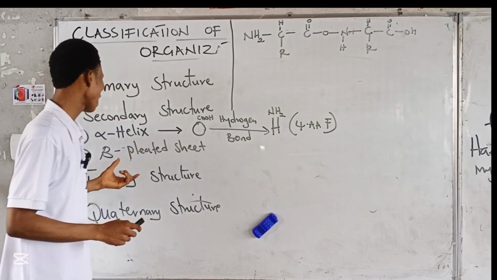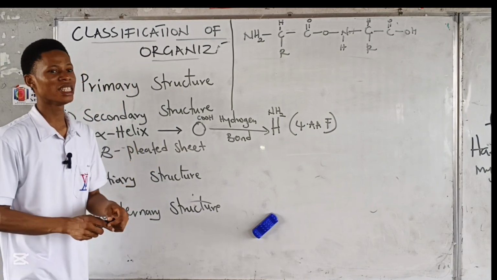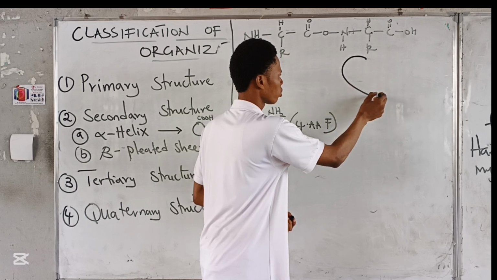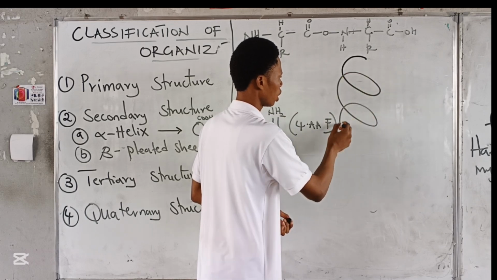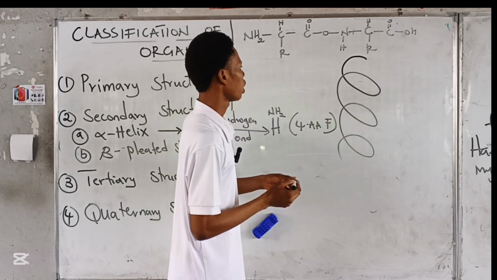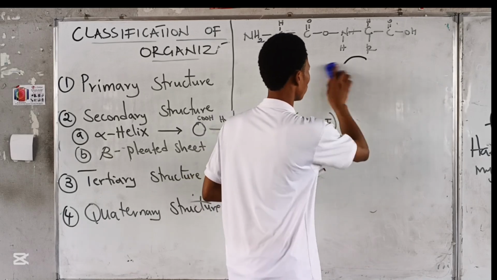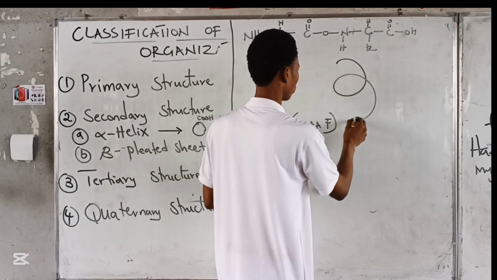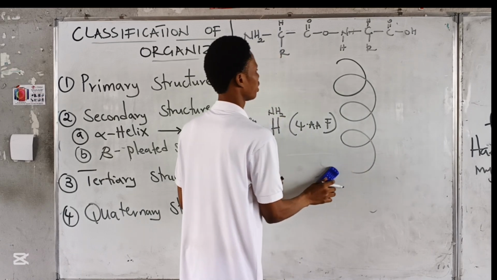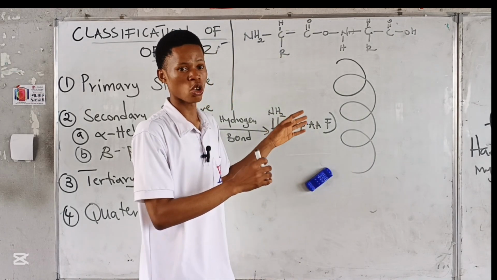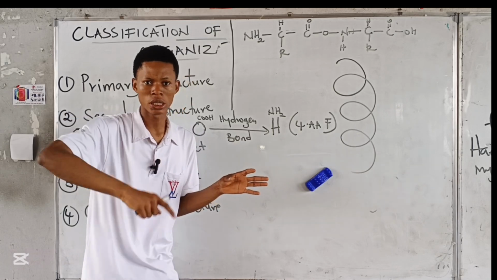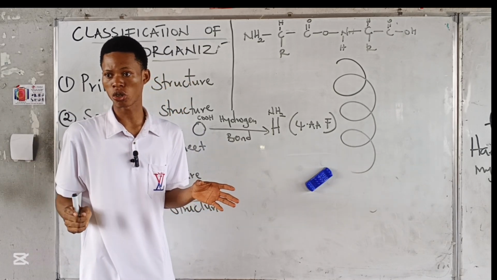The alpha helix is a right-handed helix that looks like this. Now, you can see it's not linear again. The linear structure is the primary structure. But this folding gives us the secondary structure, right?